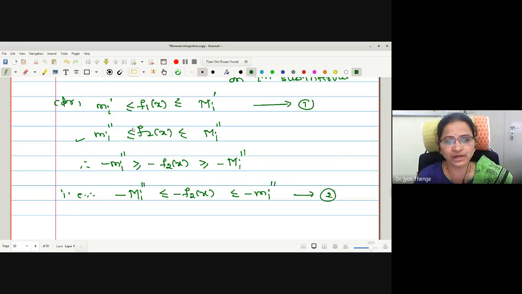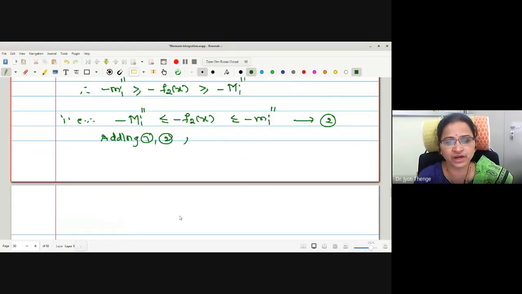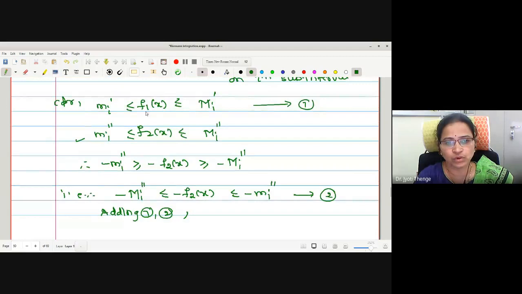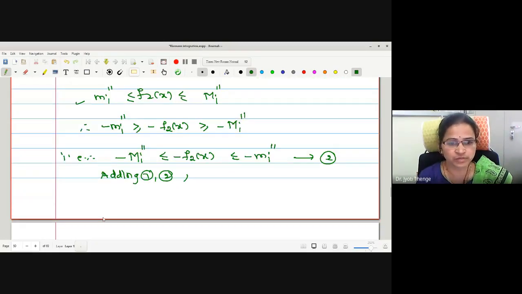Now what will happen if I add 1 and 2? For f1 of x minus f2 of x, what will be the lower bound? Let me write down the bounds.